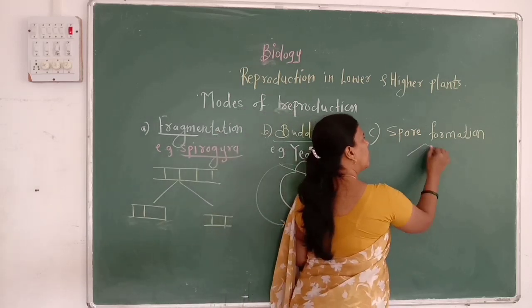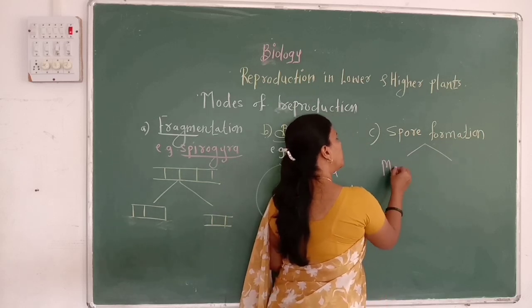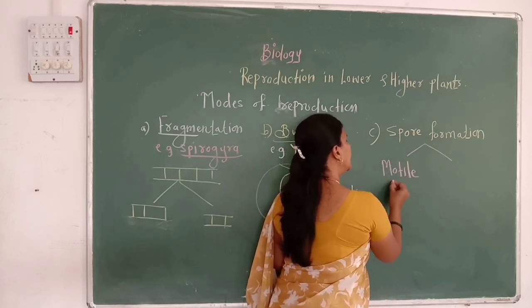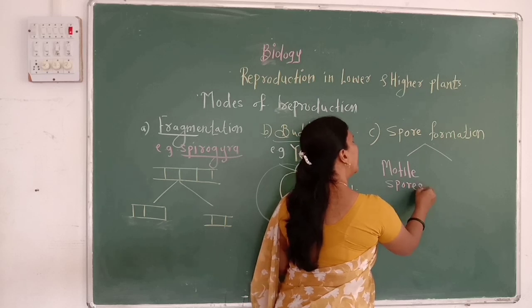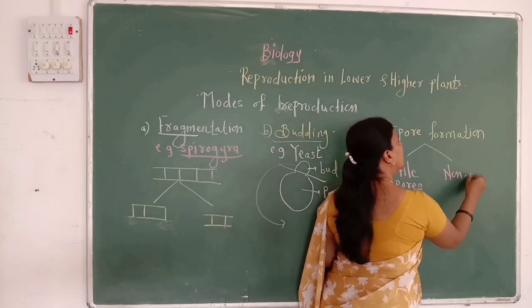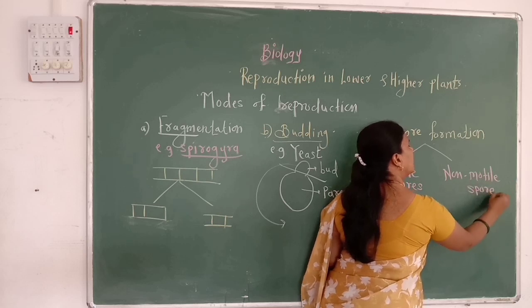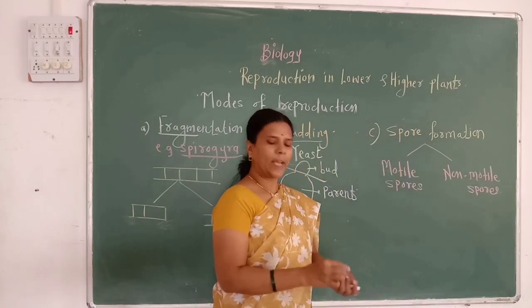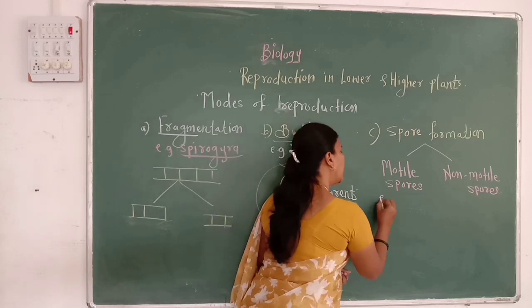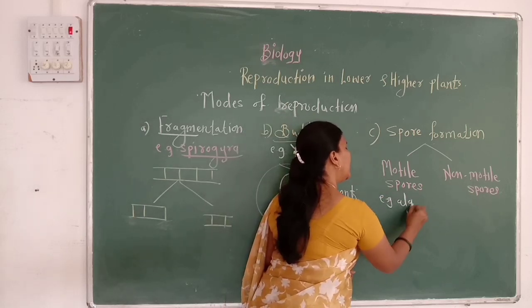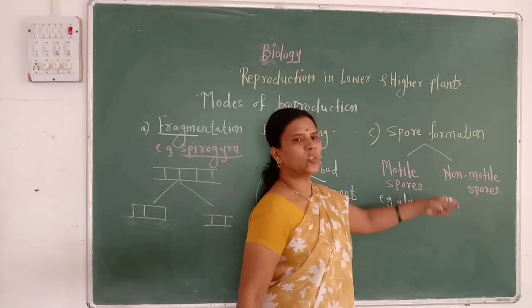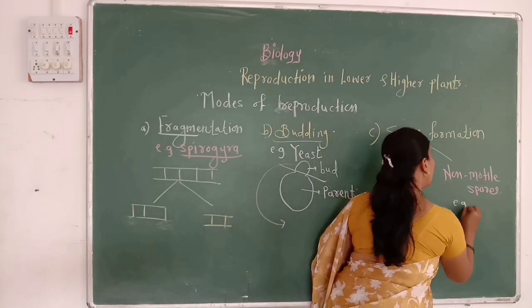In these lower organisms, two types of spores are developed: motile spores and non-motile spores. These motile spores are formed in alga, while these non-motile spores are formed in fungi.